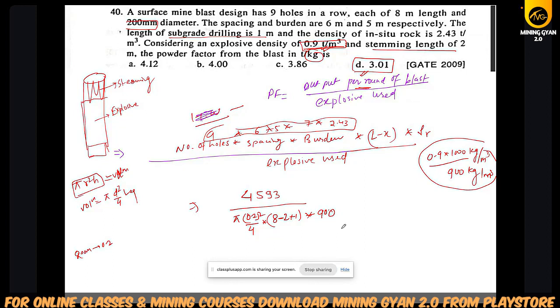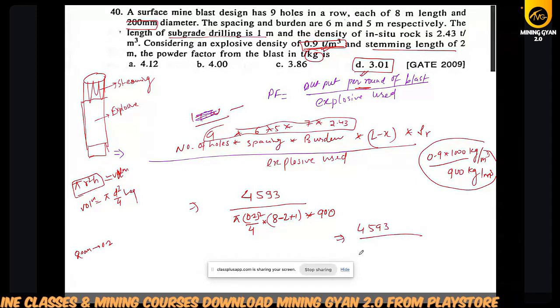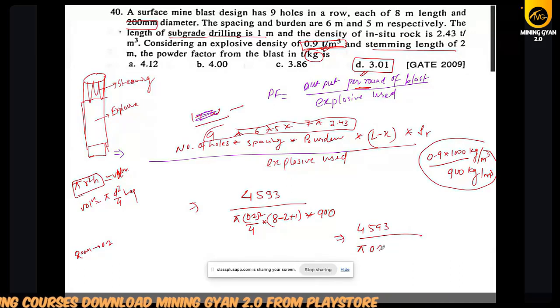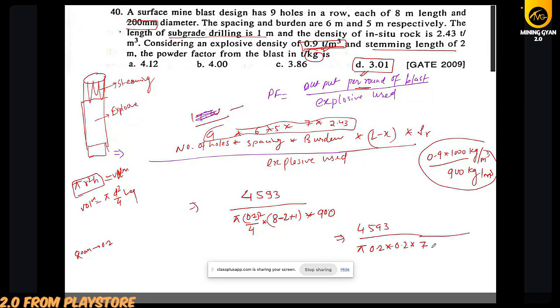So it will be 4593 divided by pi and 0.2 square into 6 into 7, and divided by 900 multiplied by 4. So when we calculate, it will be nearly 3.